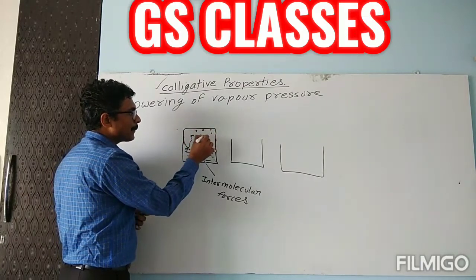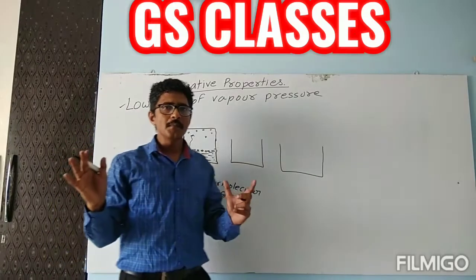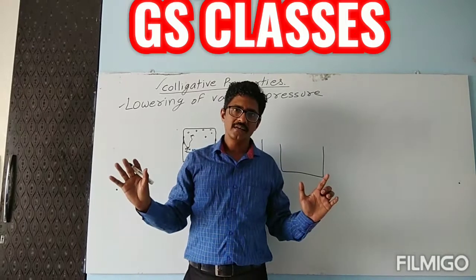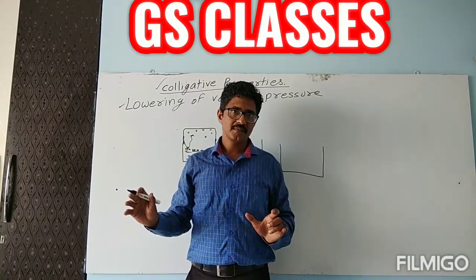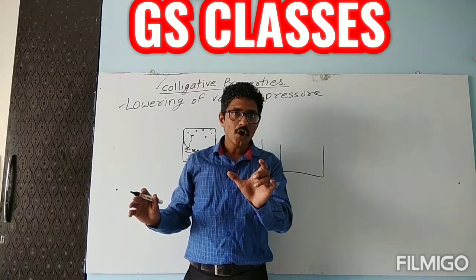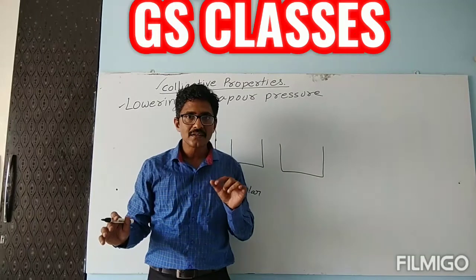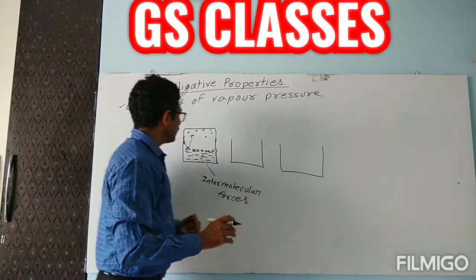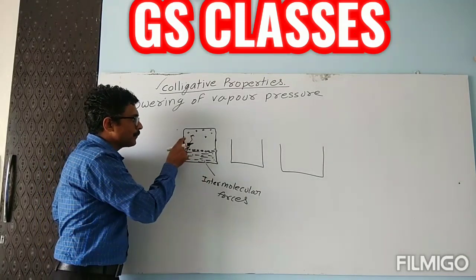They will come in the vapor form. Gaseous form of any liquid is known as the vapour. So this liquid has now come in the vapor form.